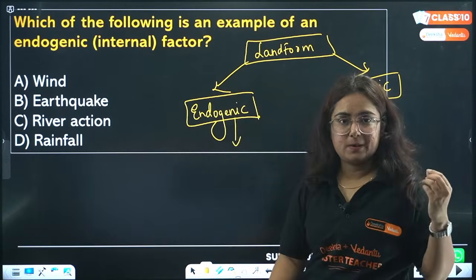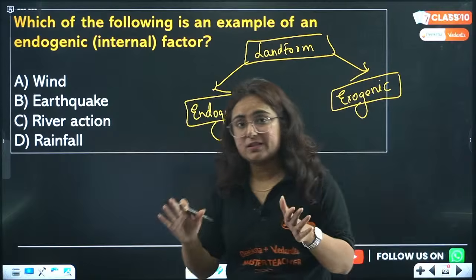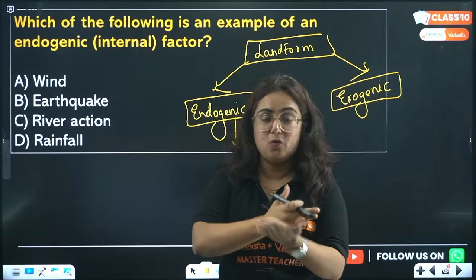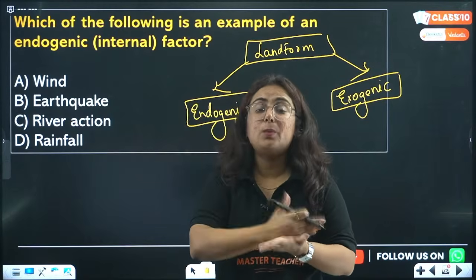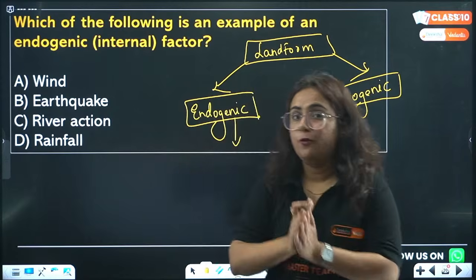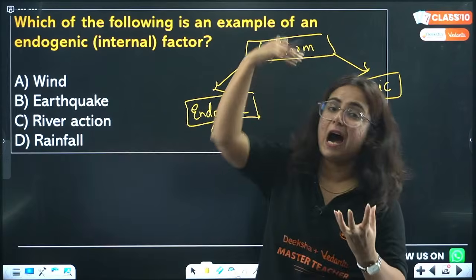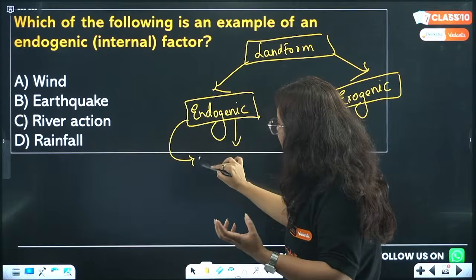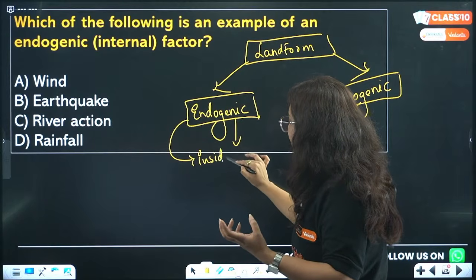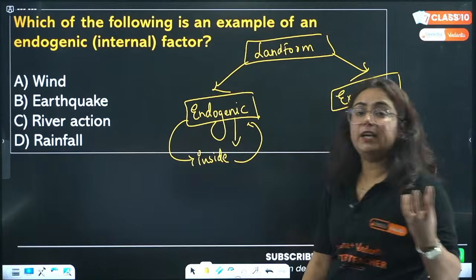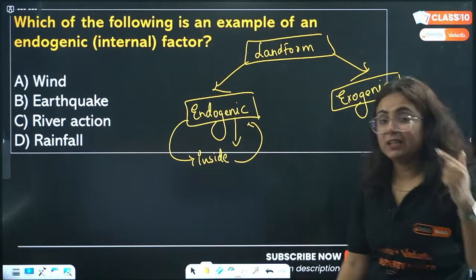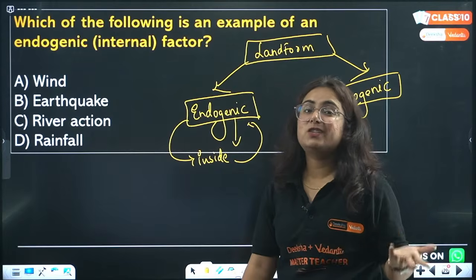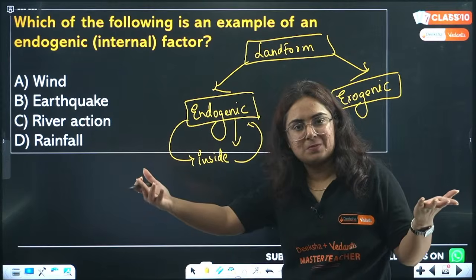Endogenic forces, I told you in the starting, earth is moving, rotation plus revolution, movement equals to force. Force inside the earth crust, outside the earth crust, right? Whenever we talk about the force inside the earth crust, it is known as endogenic forces, like the movement of molten magma in the crust, which leads to the formation of new landforms.